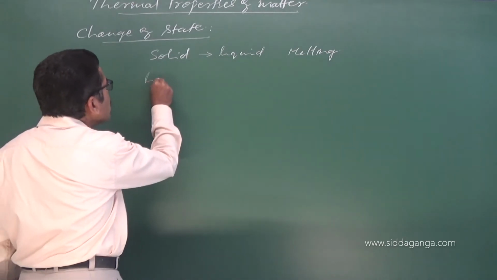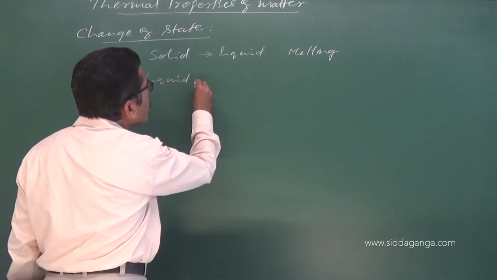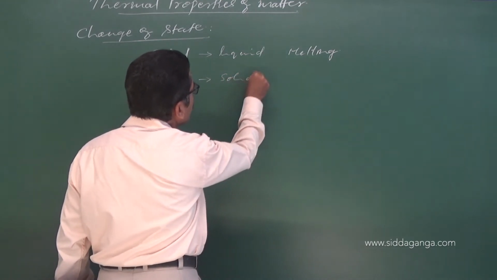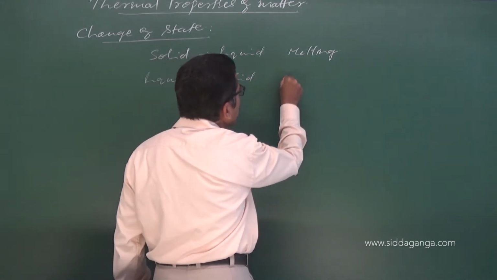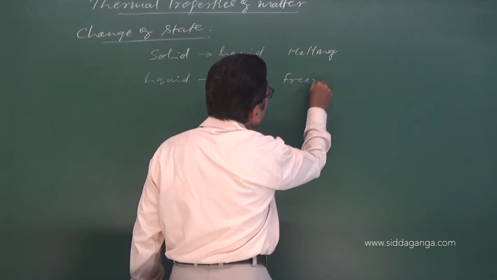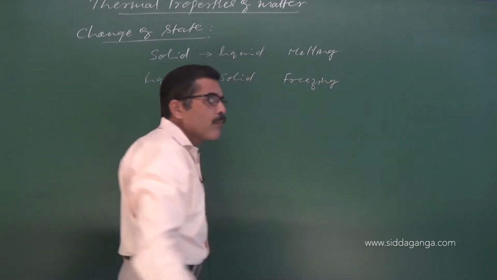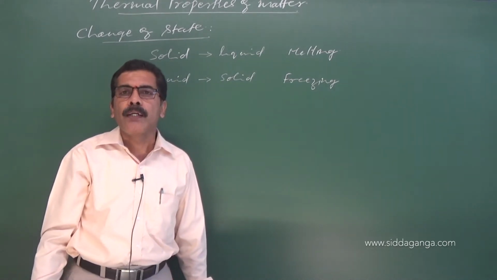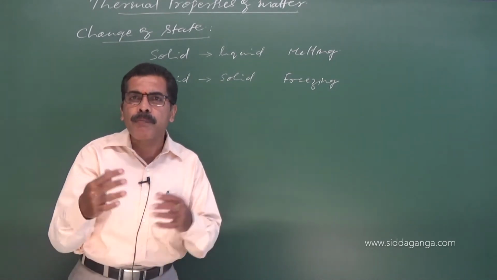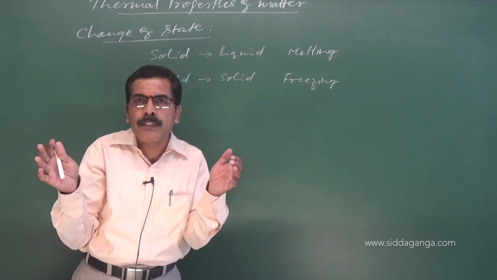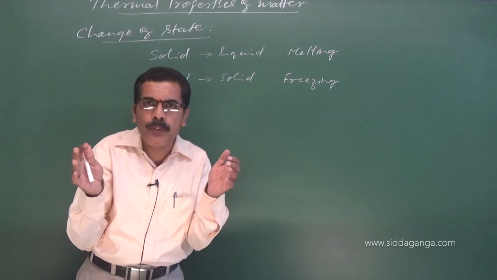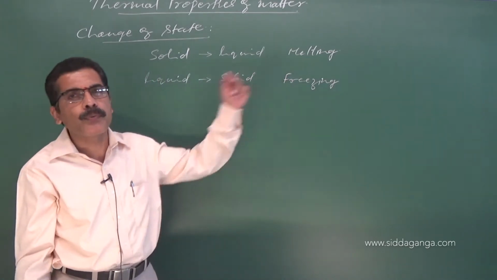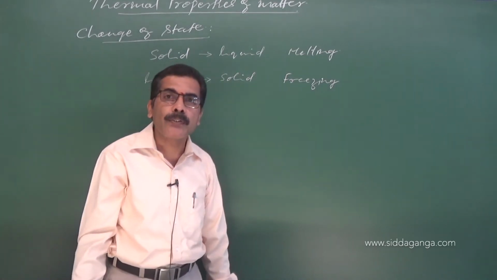If there is a change of state from liquid to solid, we call it freezing or fusion. Why do we call it fusion? Because when the substance reaches the solid state, molecules come very close to each other. It is a fusion. It is also called freezing.